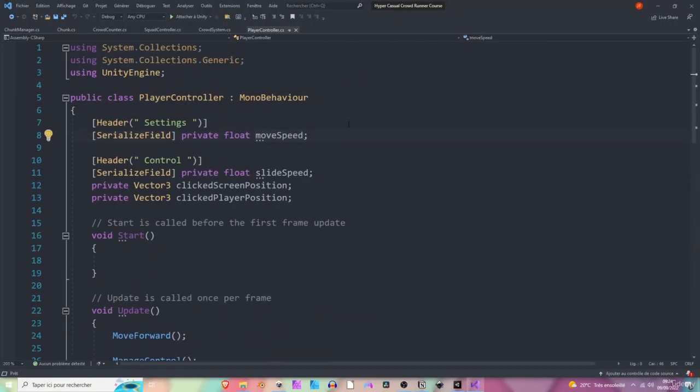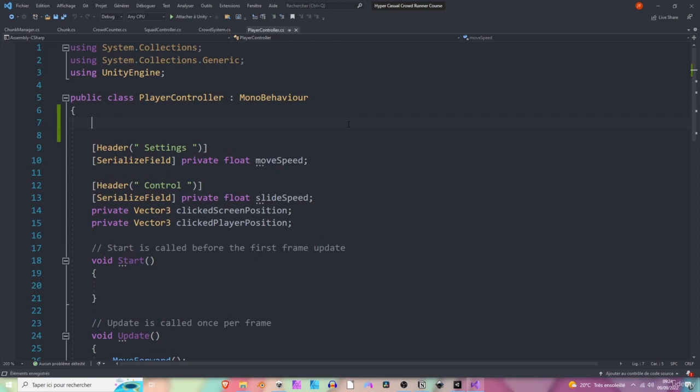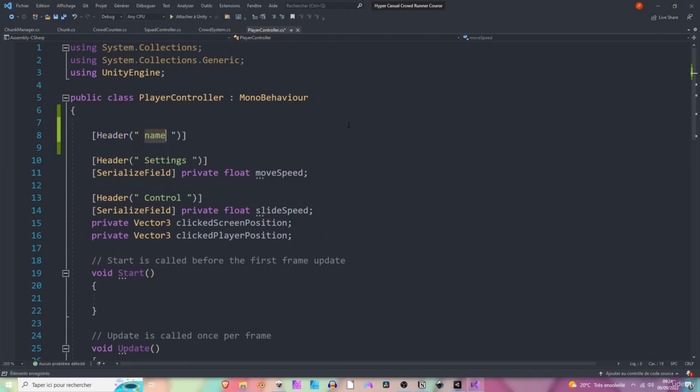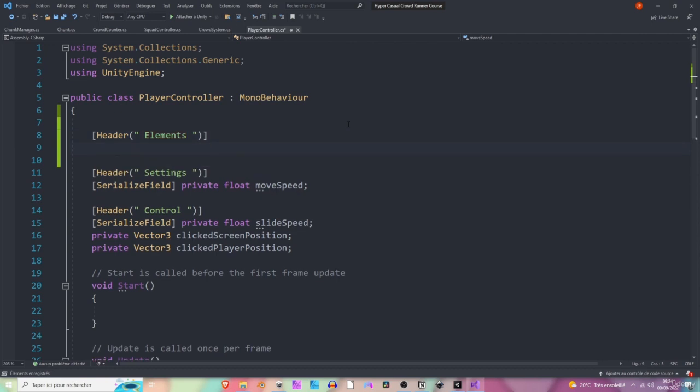First off, we will need a reference to our crowd system because we want to know the exact radius of the crowd. You remember we made the crowd using the Fermat spiral, and now we want to know the radius of that spiral. So let's add a serialized field property for our crowd system, and let's call it crowd system.